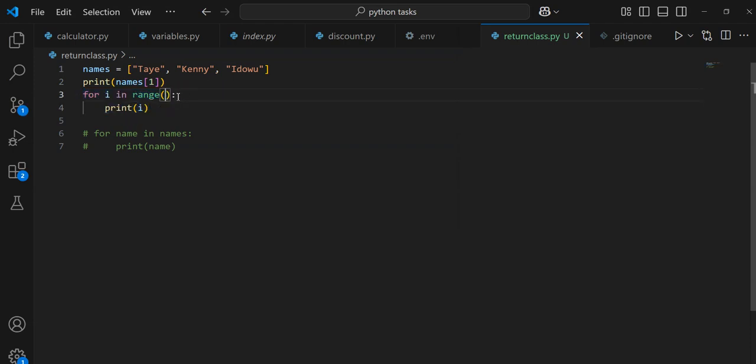So I can now say print i. Let me just comment this out. Remember, range 3 is 0, 1, 2, right? i will first be 0, it will print 0. Then i becomes 1, it will print 1. Then i becomes 2, it will print 2. But instead of printing i, I can say names, index of i. Please, do you understand?